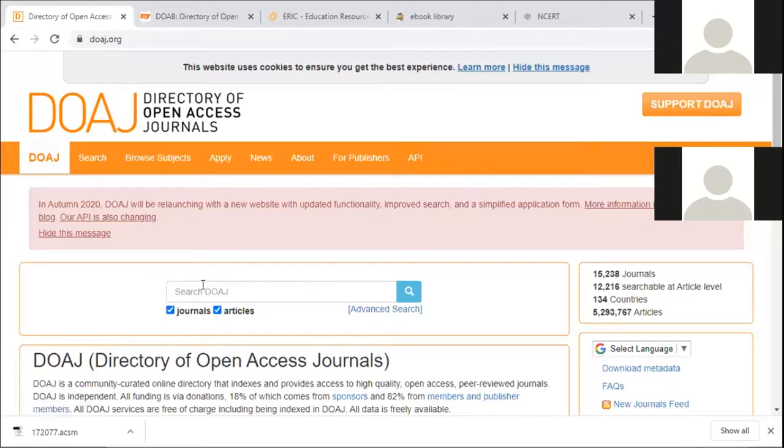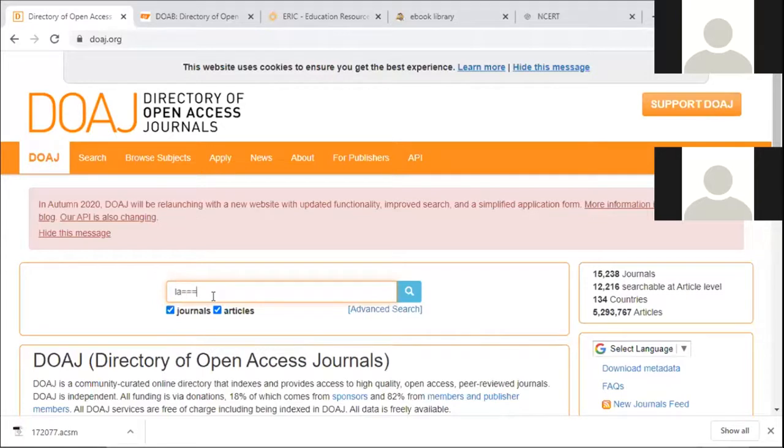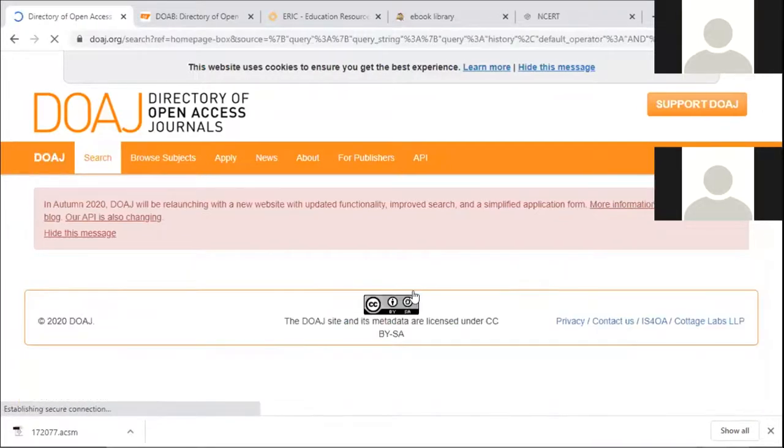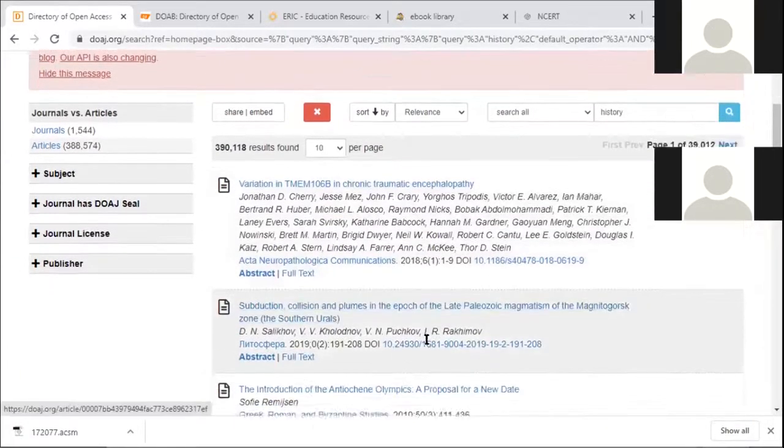See, simple search facility is there. Okay, I want to find out about language. If I want to find out about history, we will take a new term, history. This site has only journals, not ebooks. So see, these are the searches related to the term history.